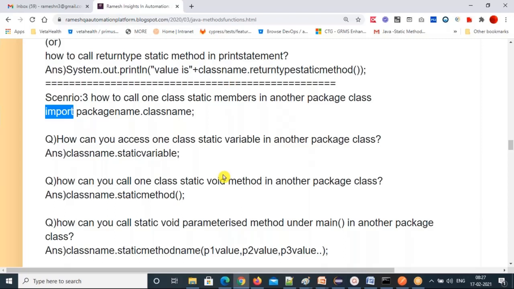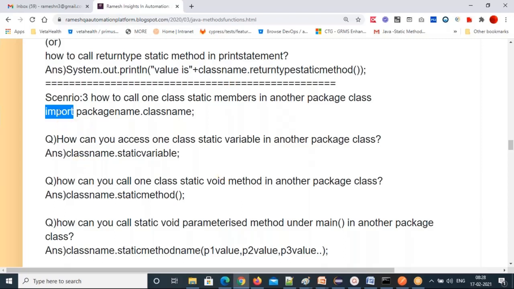And which access modifier can you access in other packages, which has a wider scope? Only public has wider scope. In all other packages you can access it. Default is only in the same package; in another package you cannot access it. That's why I told you classes at the beginning are very, very crucial. Go and read the statements again and again.